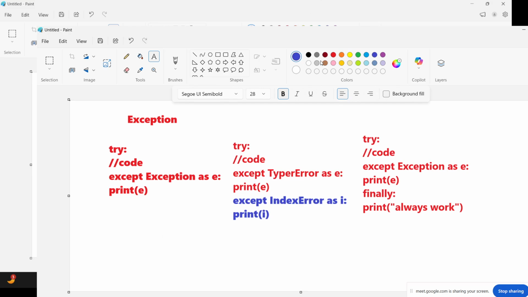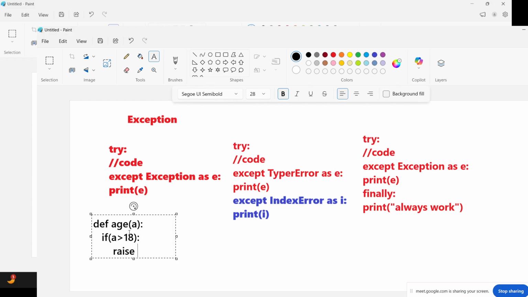And the last part is raise. So you can write our own defined function, def age, and if the age is less than 18, then you can raise an error here.